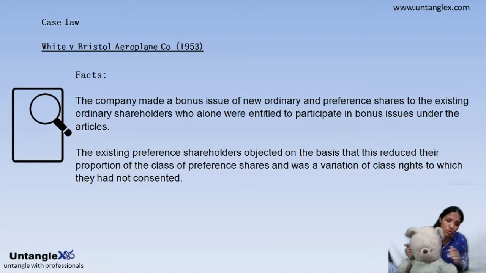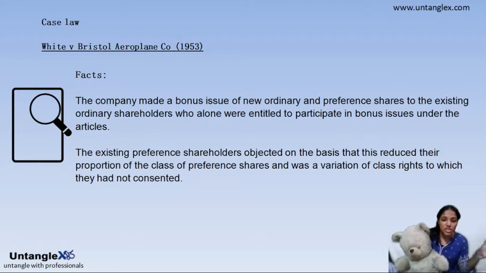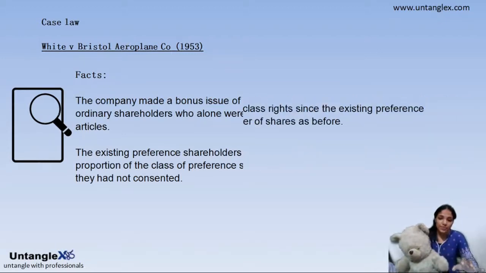So they go to the court, and this is a variation of class rights, and we did not consent to it. The Teddy, or the preferential shareholder, did not consent to such a variation of class rights, so they go to court. So what does the court say?